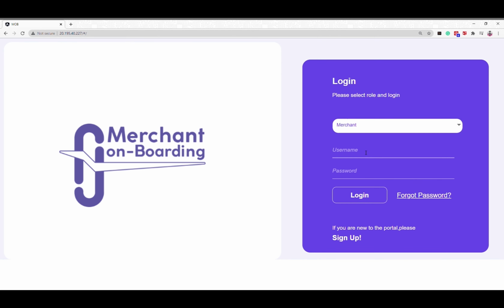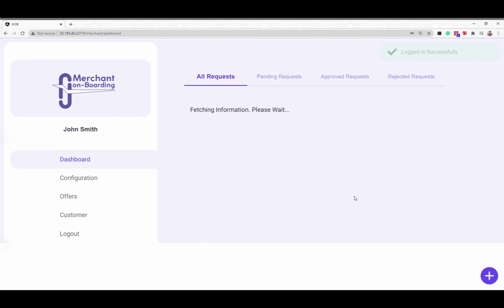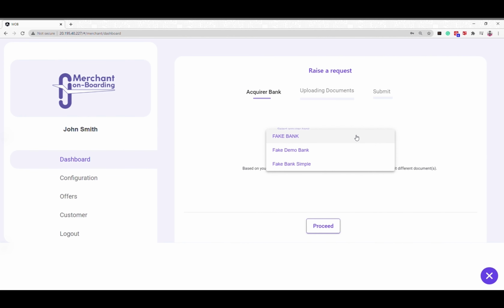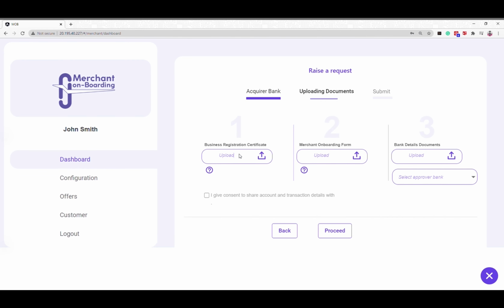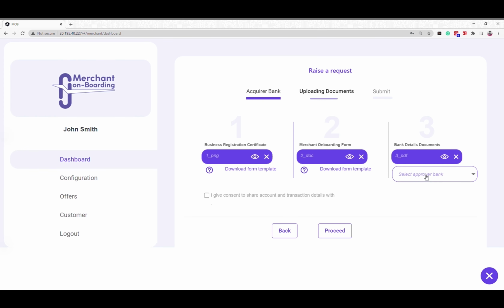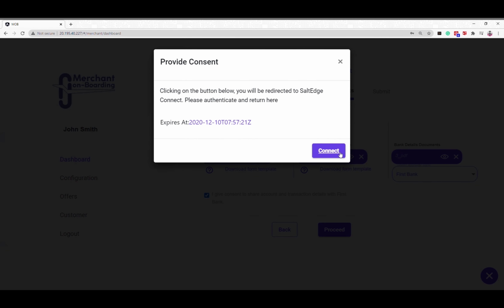So this is the demo, where the merchant is logging in for the first time. Once he is logged in, it will land in the dashboard, where he is going to apply for the Acquire bank. As per the Acquire bank and the combination of the merchant category code, the types of documents which need to be uploaded are already configured on the platform. Once those are uploaded, as a part of the bank statement, the merchant needs to upload the bank statement of a specific bank, which is the first bank here, and pass on the consent here to the fake bank sample.